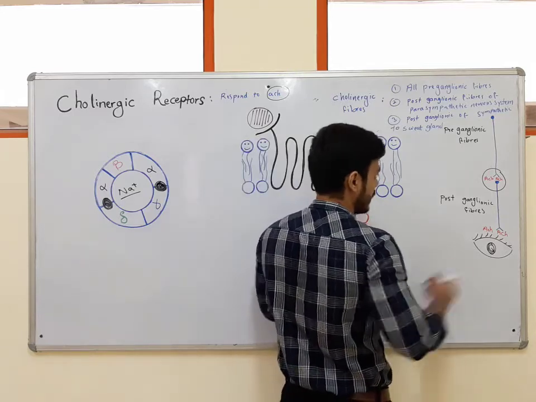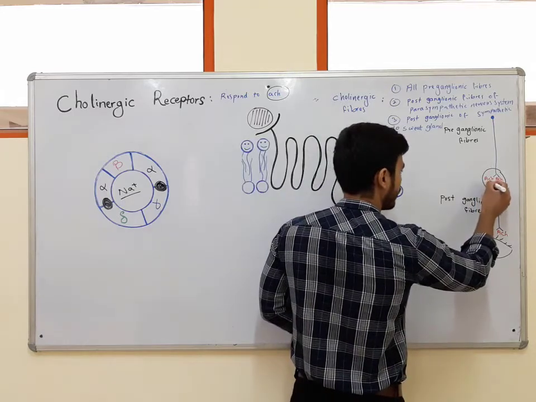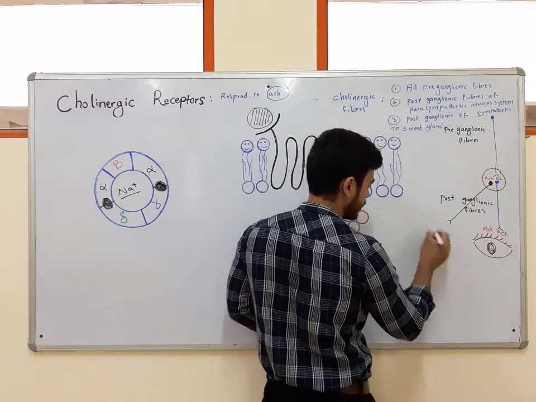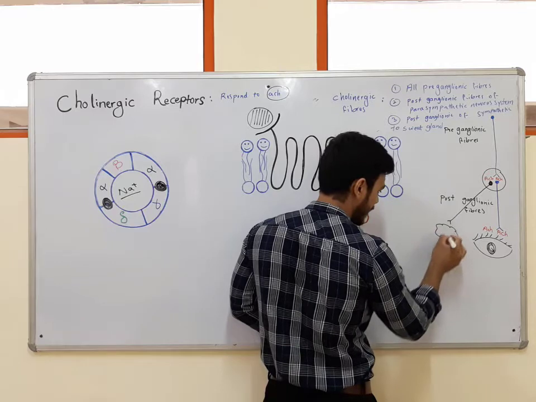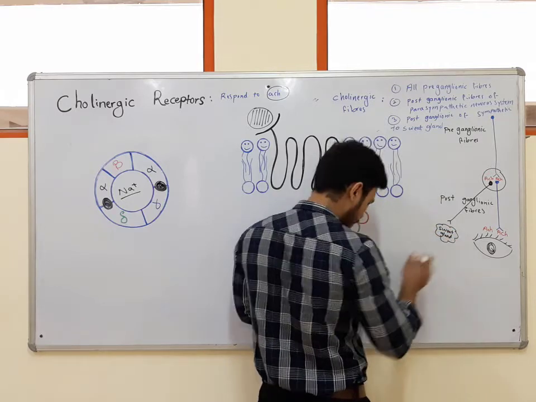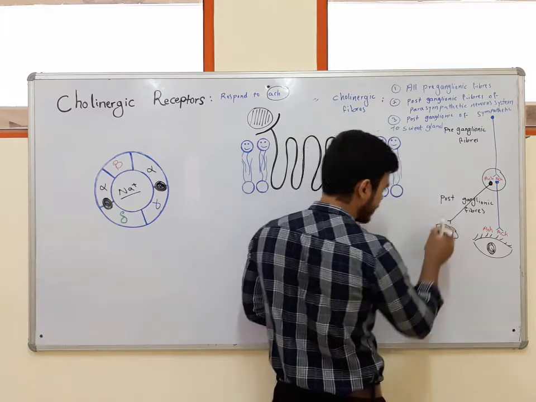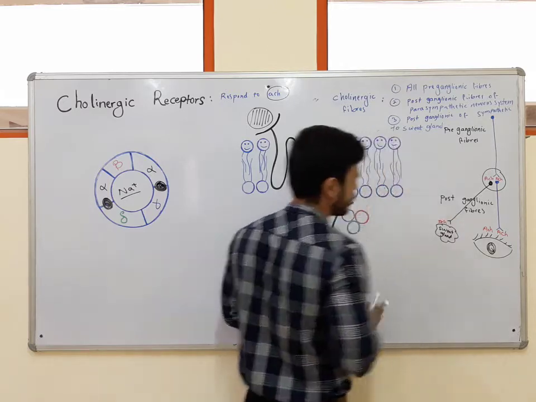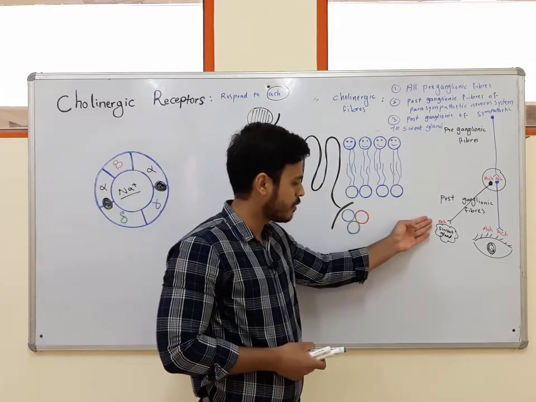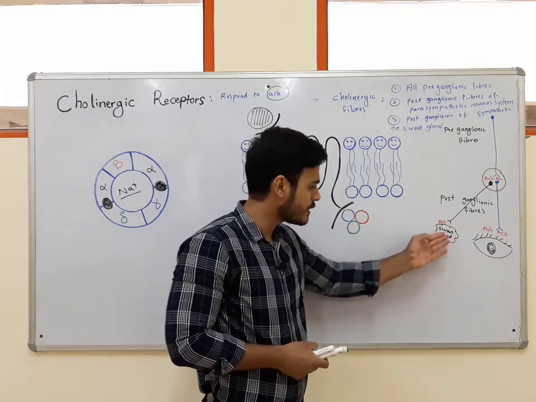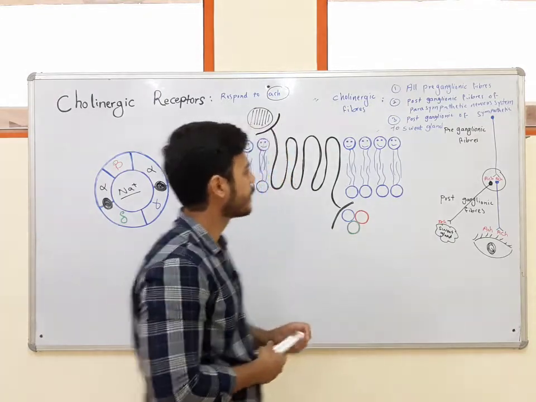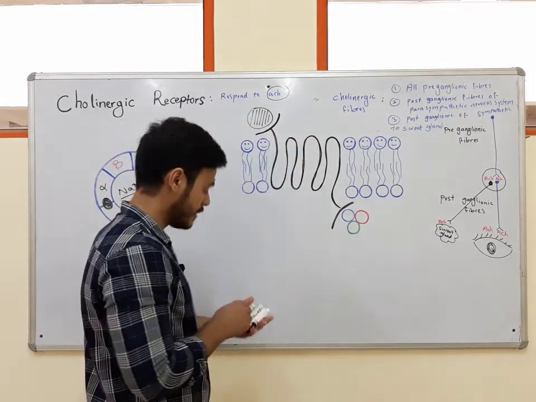Imagine that these are fibers of the sympathetic nervous system, and these fibers innervate the sweat gland. After releasing acetylcholine, it binds to the cholinergic receptors on the sweat gland, and it can increase sweating. So the third group are this type of fiber.